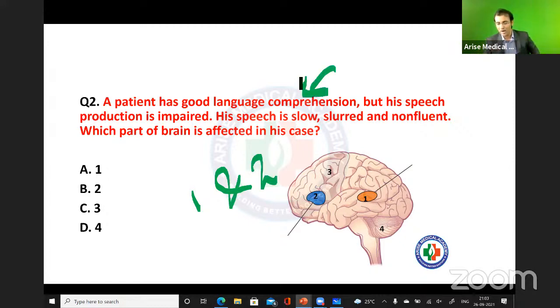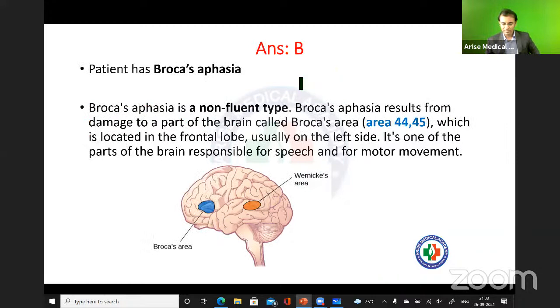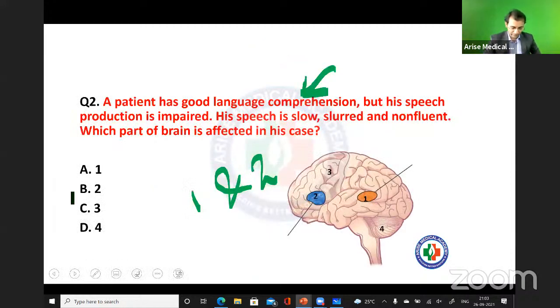comprehension. This part is good. So I can say Wernicke's is normal, right? But there is some problem in the Broca's part. So the answer is B only, right? Easy to understand.